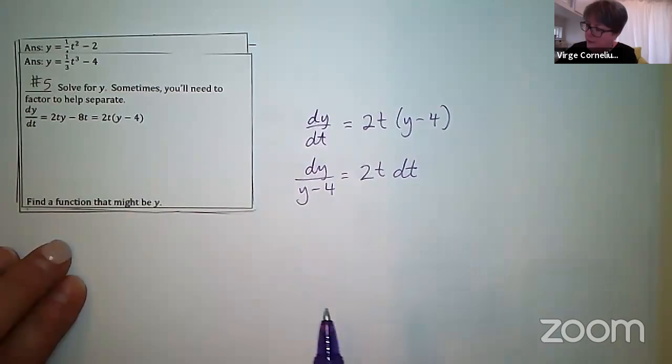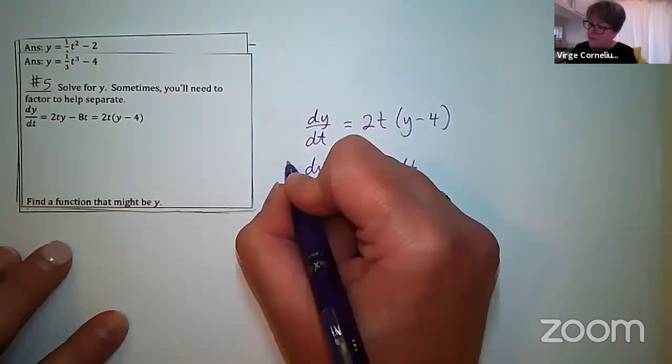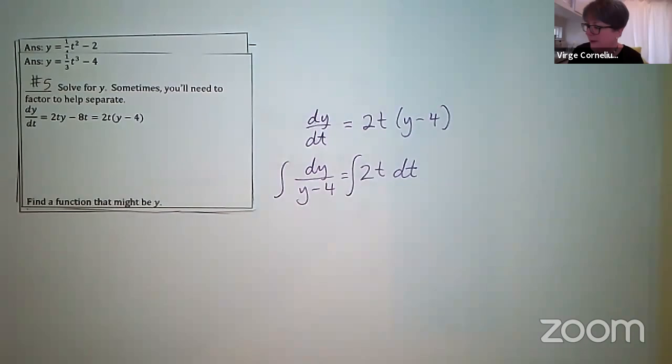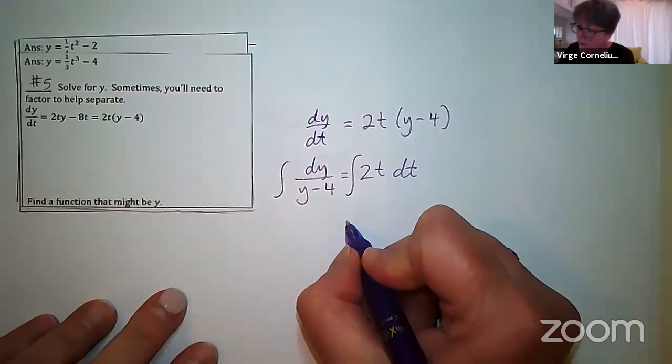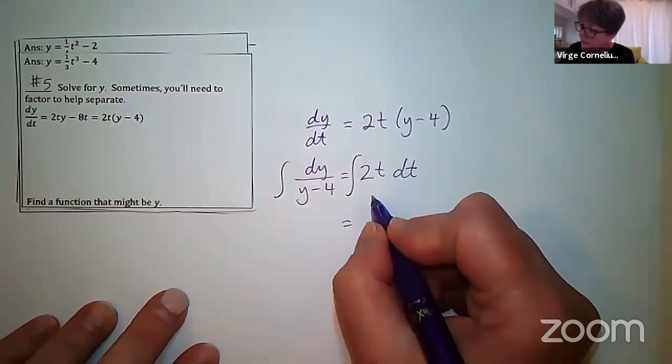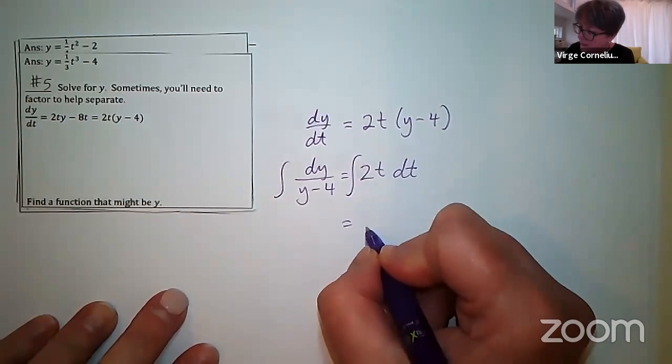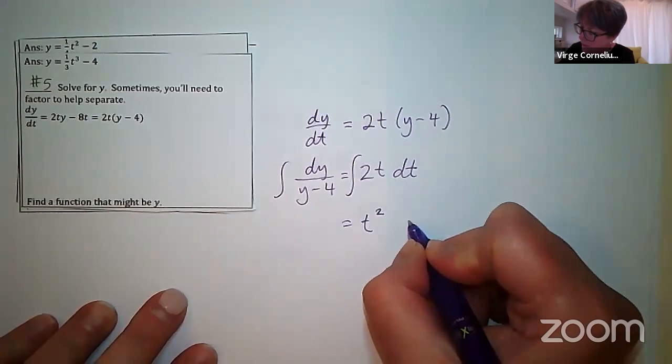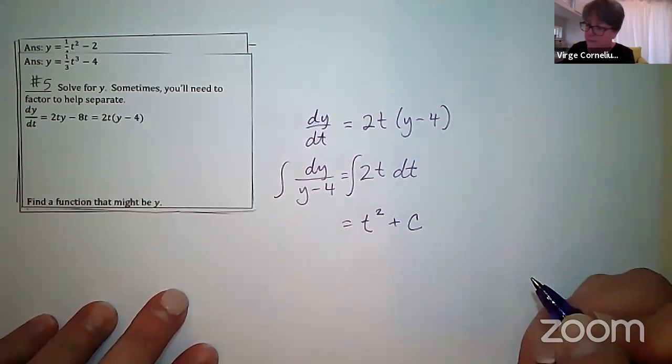Now, when I anti-differentiate, the right-hand side is not too bad. I think especially polynomials, it's pretty easy for us to see what's going on. So for that integral of 2t dt, I would get t squared plus c.